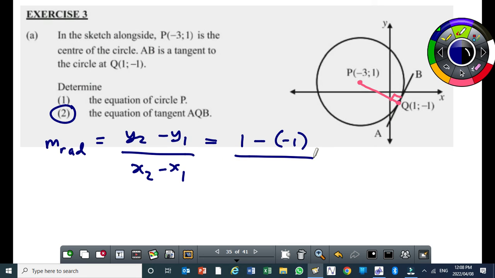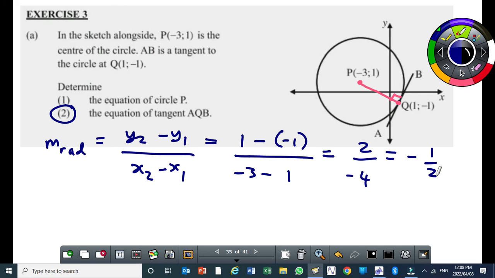Then x2 is minus 3 minus x1, which is 1. If you simplify this, you get 2 over minus 4, which gives you minus a half. Which makes sense because the line PQ is the radius. It's slanting to the left, which means the gradient must be negative.